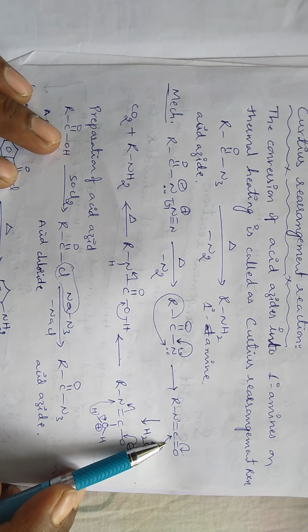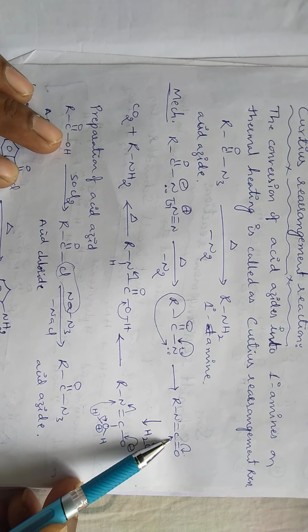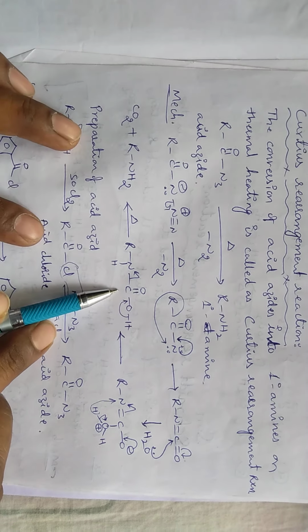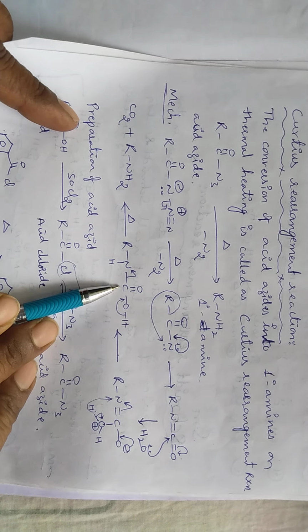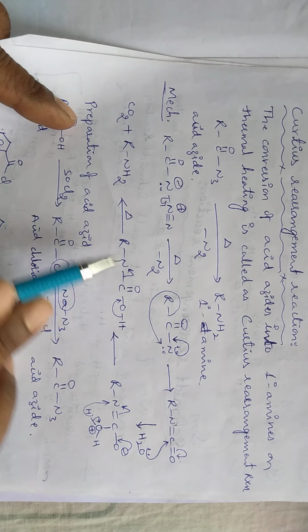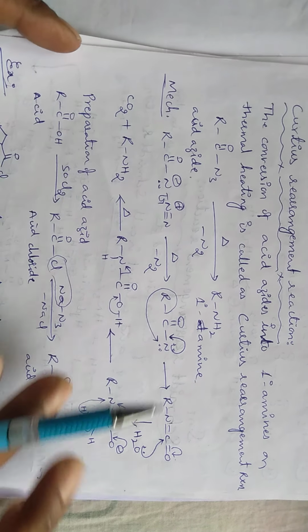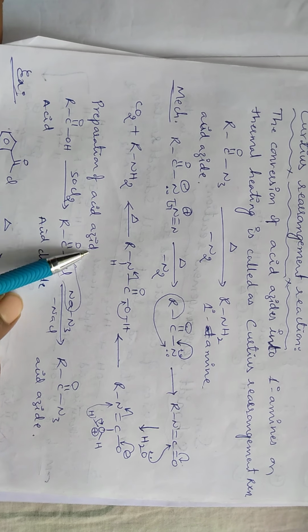When the alkyl isocyanate undergoes hydroxylation, here it produces carbonic acid. When the carbonic acid undergoes decarboxylation, finally it will give primary amine. Okay, next, preparation of the acid azide.